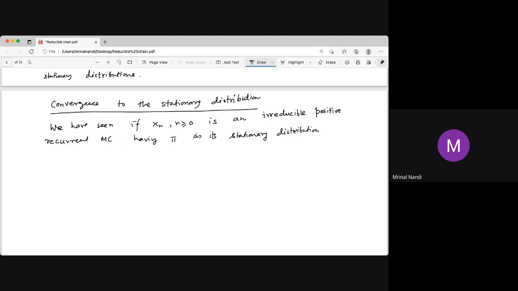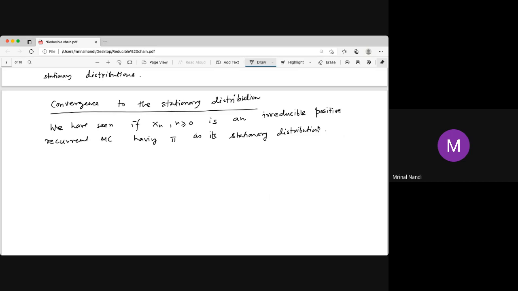So actually we are dealing with the irreducible component only. That is important. With two irreducible components, we know how to take the mixture. So we just discuss the case where the whole Markov chain is irreducible.